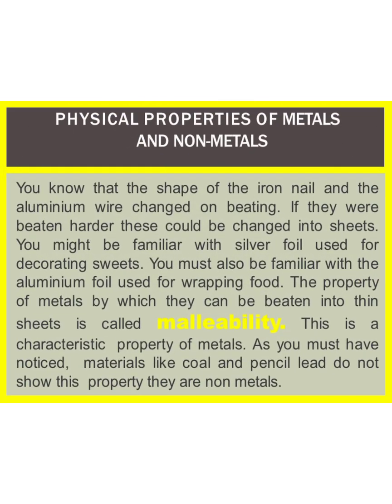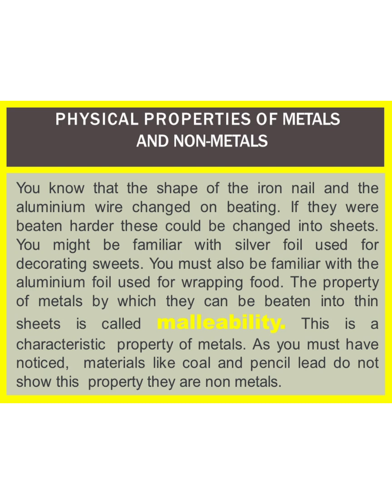From activity 1, we came to know that the shape of the iron nail and the aluminium wire changed on beating. If they were beaten harder, these could be changed into sheets. This means that the metals can be beaten into thin sheets with a hammer.